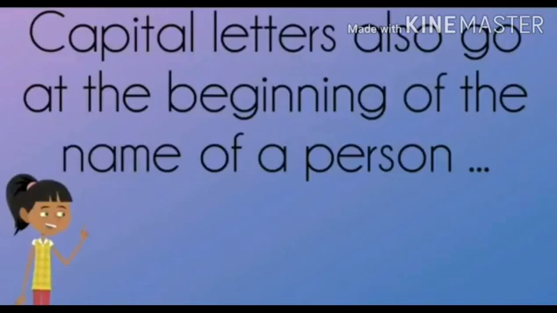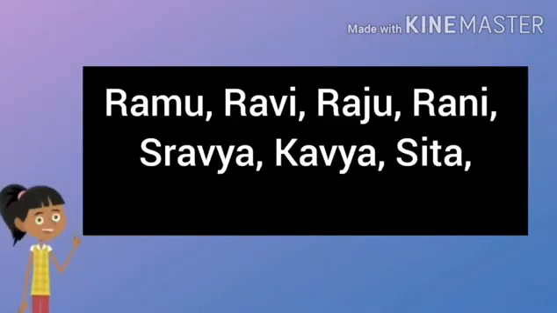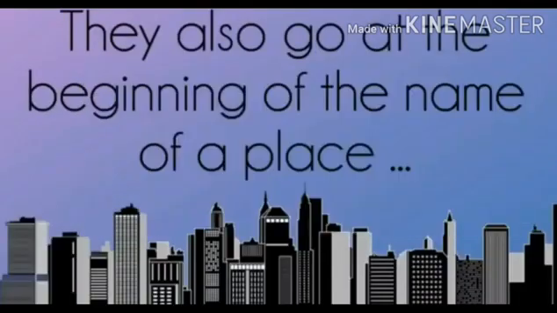Here you can see many of your friends' names like Ramu, Ravi, Raju, Rani, maybe your mother's name, some other name, anything. All names must start with a capital letter. Means all the particular names of people start with a capital letter. You can write any name, and it must start with a capital letter.